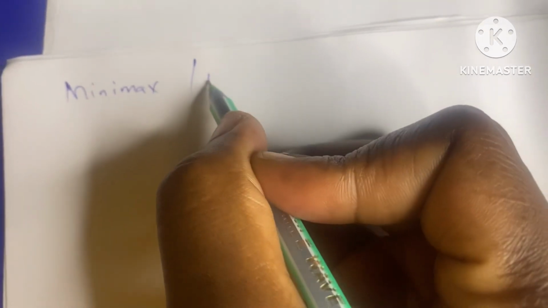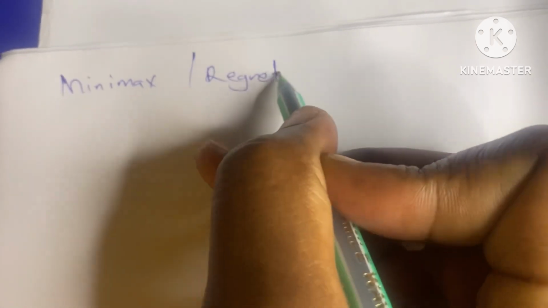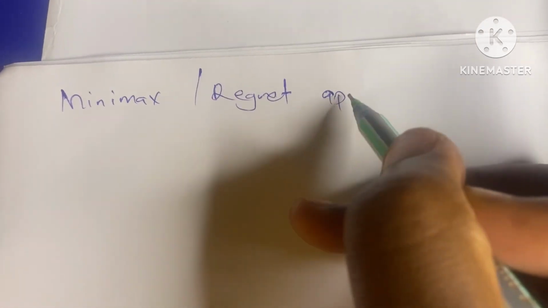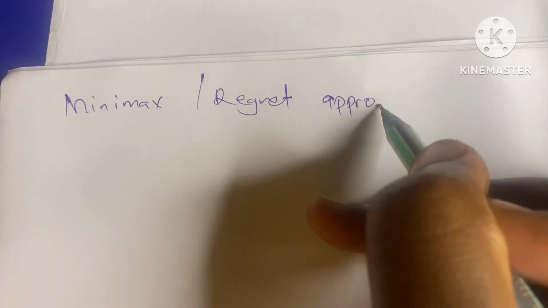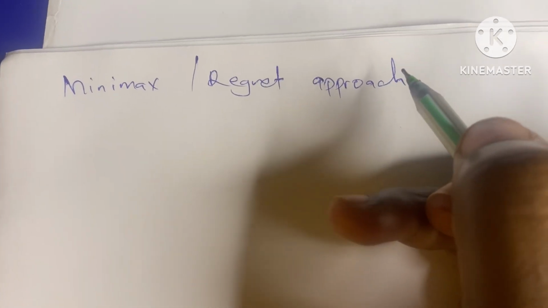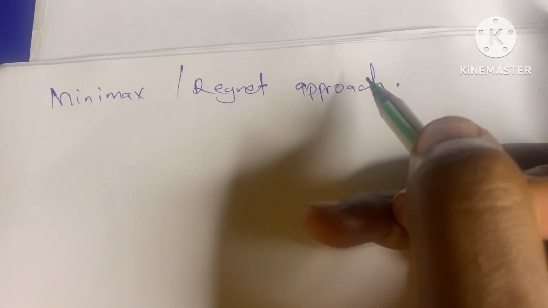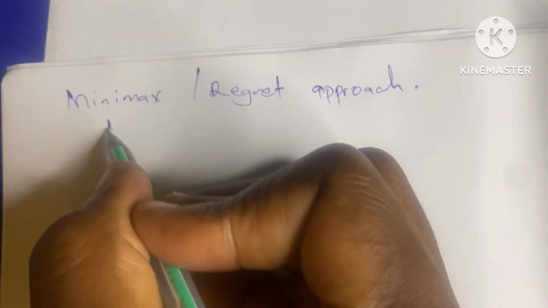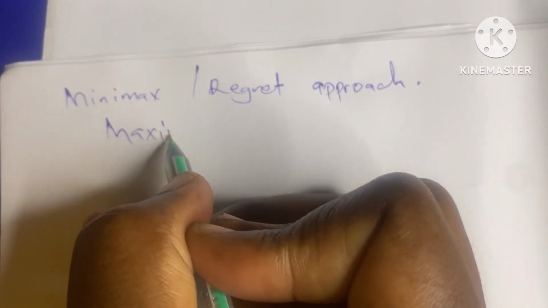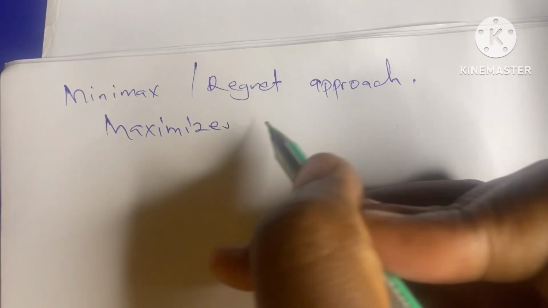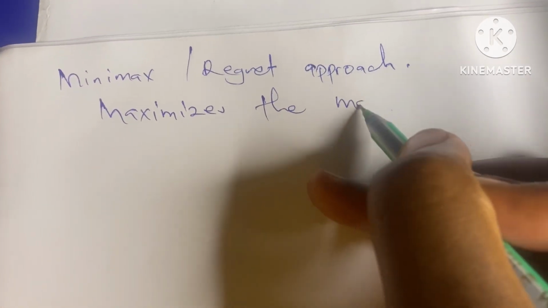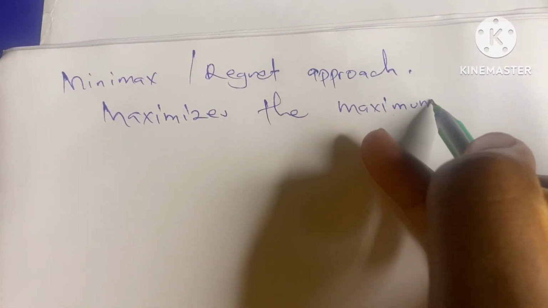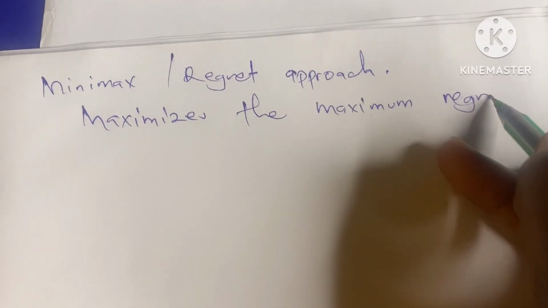Then we go to the Minimax, or the regret approach. This one minimizes the maximum regret.